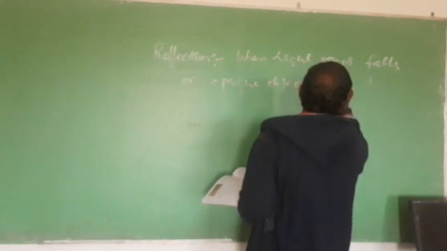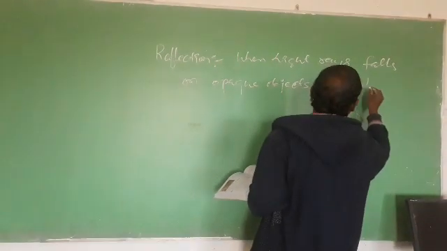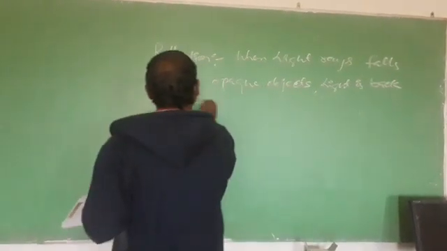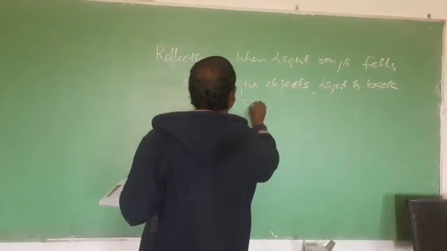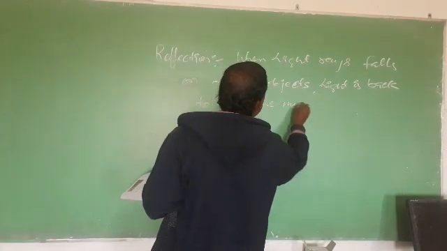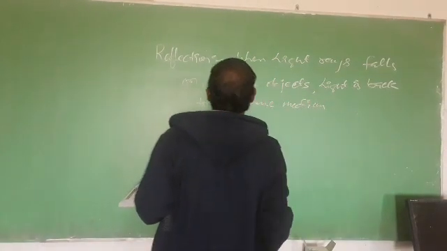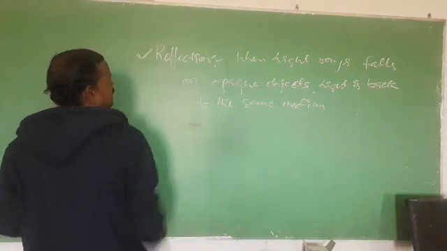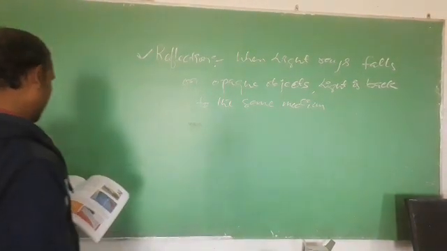Light goes back to the same medium, and this is known as reflection, and due to reflection only we can see all objects around us.